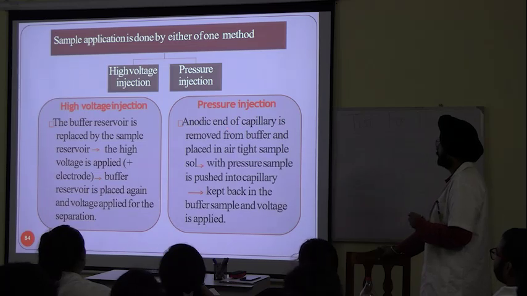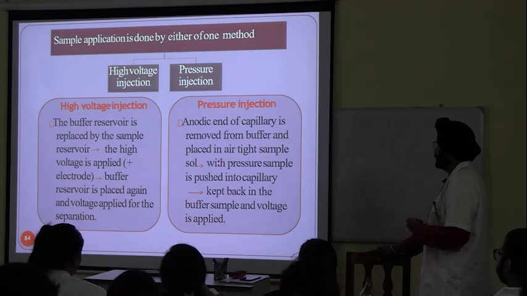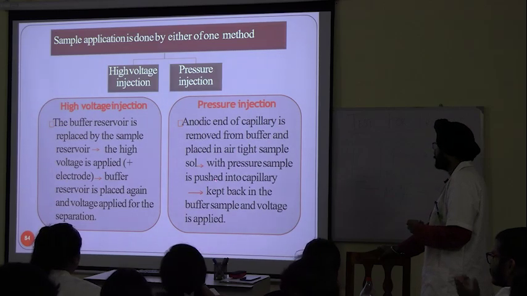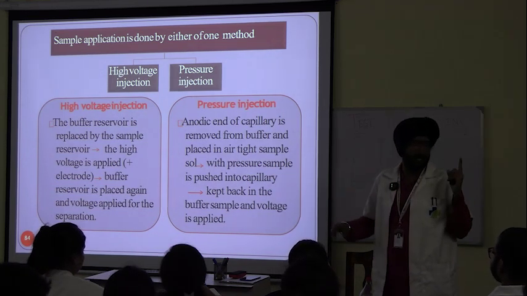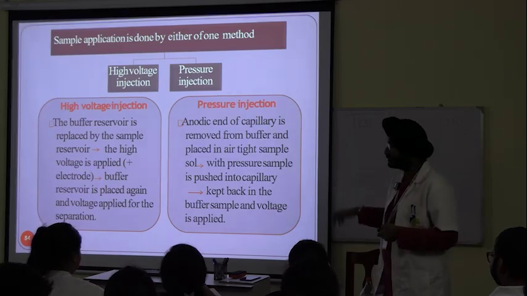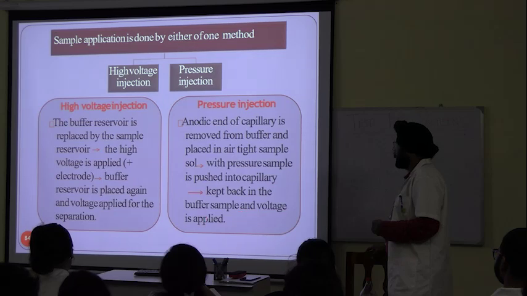In pressure injection, the anodic end of the capillary is removed from the buffer and placed in an airtight sample vial, and with pressure the sample is pushed into the capillary. So there we are employing a very high electric field. Here we are employing pressure, high pressure. It is kept back in the buffer and voltage is applied.